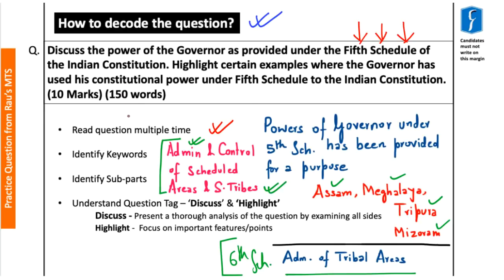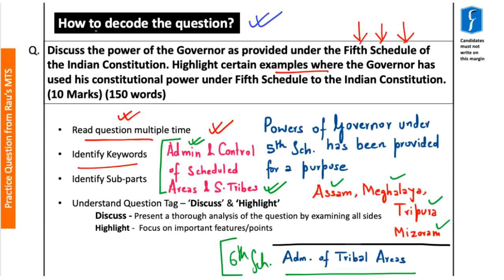With respect to decoding this question, the first point says to read the question multiple times so that you understand different aspects of the question. Here, the question is divided into two parts. The first part asks about the powers of the governor under the 5th Schedule, and the second part asks about certain examples. Next, it says to identify the keywords.